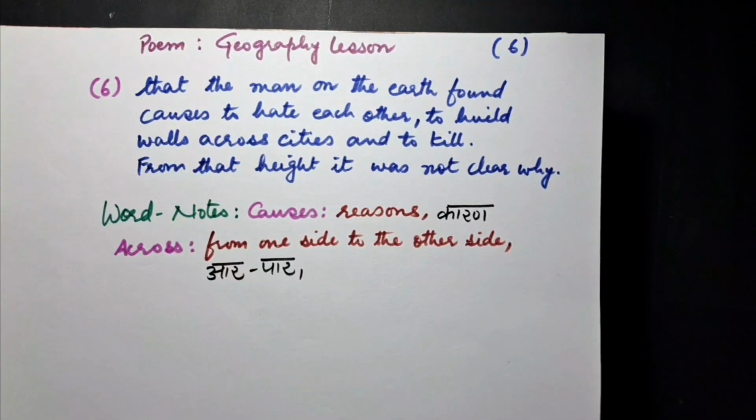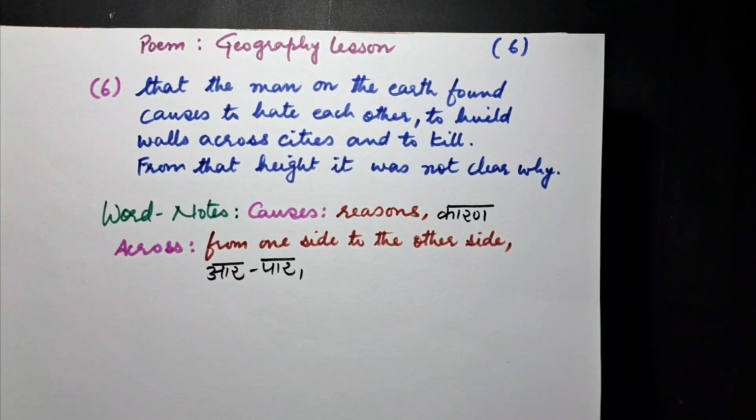Sixth stanza. That the men on the earth found causes to hate each other, to build walls across cities and to kill. From that height, it was not clear why. Meanings: causes means reasons, across means from one side to the other side.